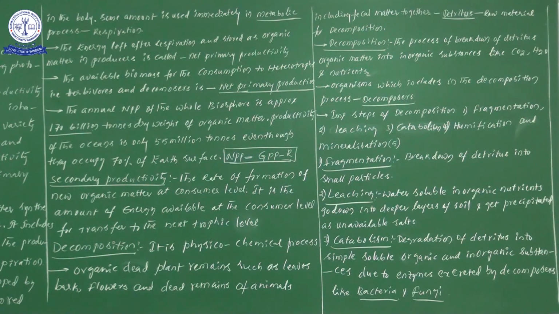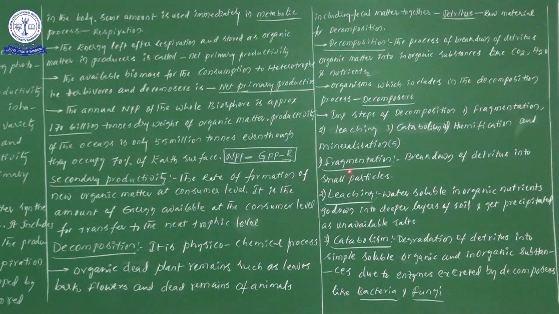First one is fragmentation, second one is leaching, third one catabolism, fourth one humification, and fifth one mineralization. Try to say along with me now one more time. First one fragmentation, leaching, catabolism, humification, mineralization. Okay, now let us learn one by one.